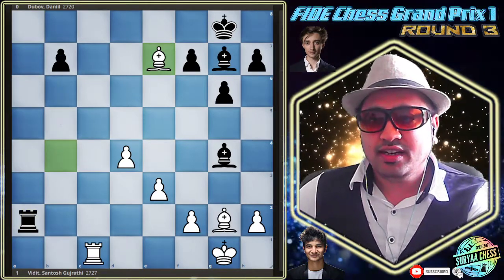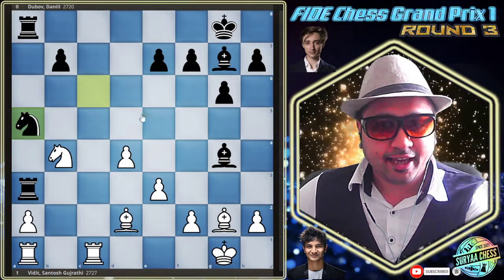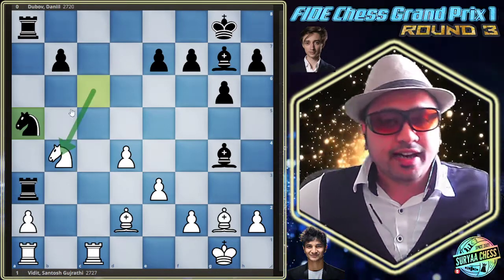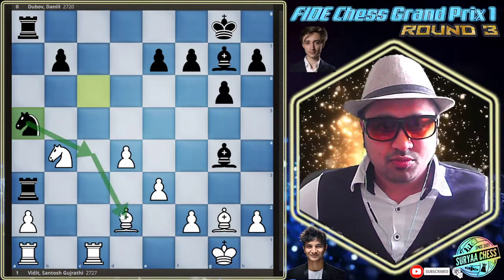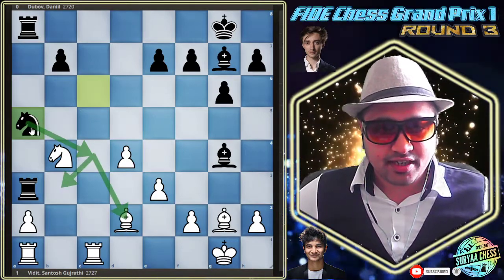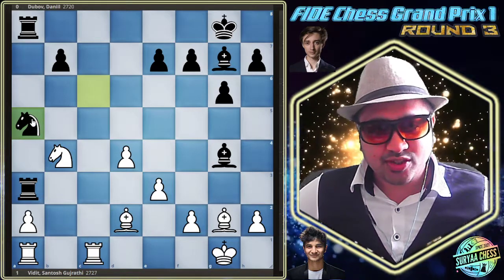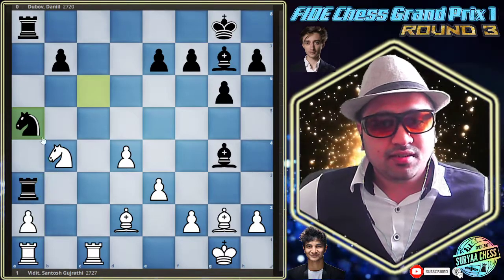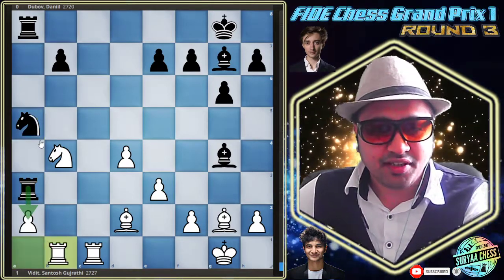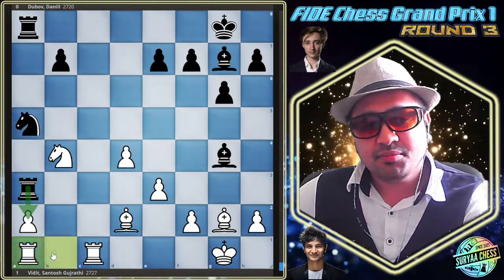So let's come back to what has happened in the game. After this, the knight jumps in onto a5, maybe trying to put some pressure here. Perhaps it cannot be possible. You can also go here. Actually, it's a pin. You cannot take here. So let me show you what the pin is. And he just unpinned himself.